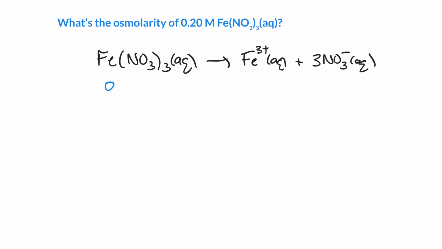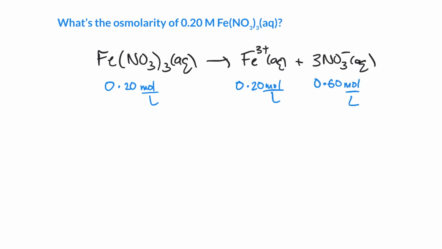What is 0.2 molar telling us? That means that there's 0.2 moles in every liter of iron 3 nitrate. And we go ahead and we look at it dissolving, and we can say for every one of these, we would have the same number of these, but for every one of these, we would have triple that number of nitrate ions. So the iron on the other side is the same number, but the nitrate is 3 times bigger. So 3 times 0.2 is 0.6 molar.